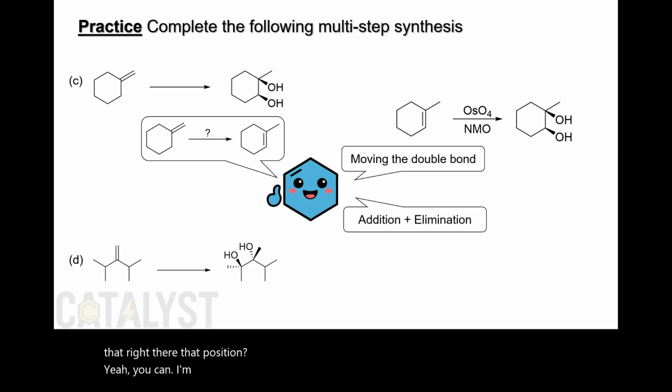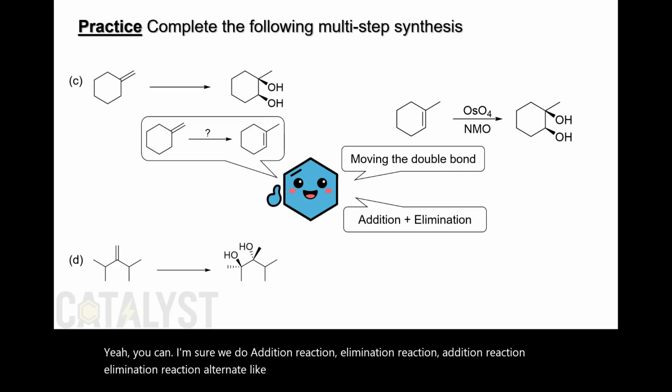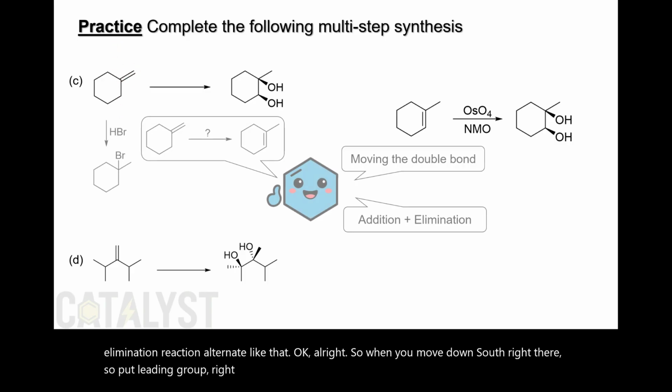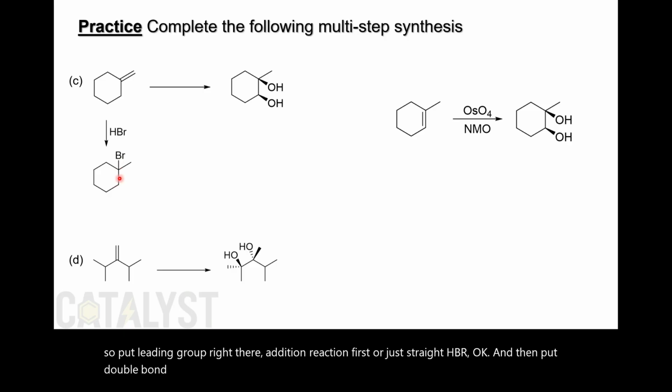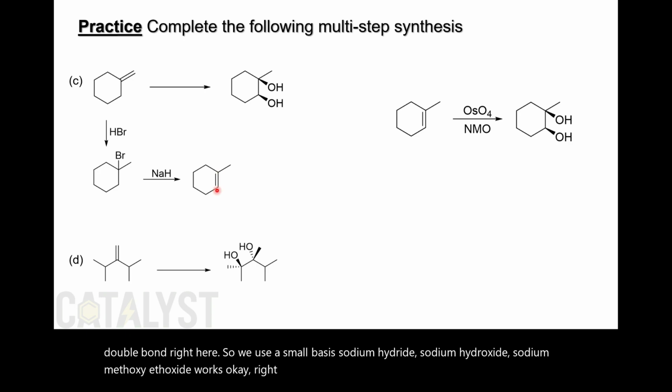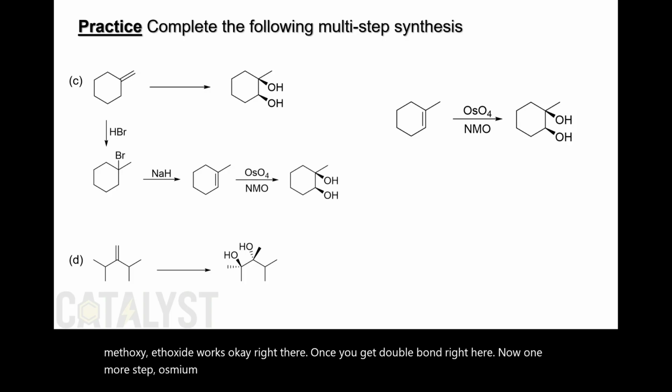We do addition reaction, elimination reaction, addition reaction, elimination reaction, alternate like that. Okay. All right. So we're gonna move down south right there. So put the leaving group right there. Addition reaction first, so just straight HBr. And then put double bond right here. So we use small bases: sodium hydride, sodium hydroxide, sodium methoxide, ethoxide works. Once you get the double bond right here, now one more step: osmium tetroxide and NMO.